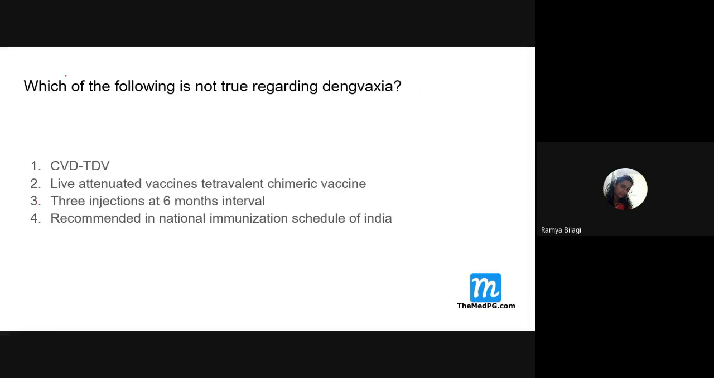Next. Which of the following is not true regarding dengue vaccine? Here the question is asked about the dengue vaccine, and again it asks which is not true. The fourth option. Do you think the dengue vaccine is currently available in India? No. As such it is not there, so how can it be recommended for the national immunization schedule? So this is wrong actually.